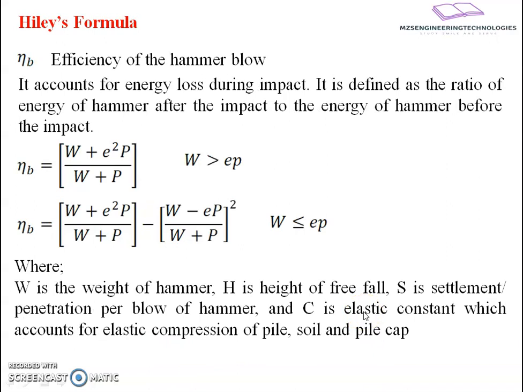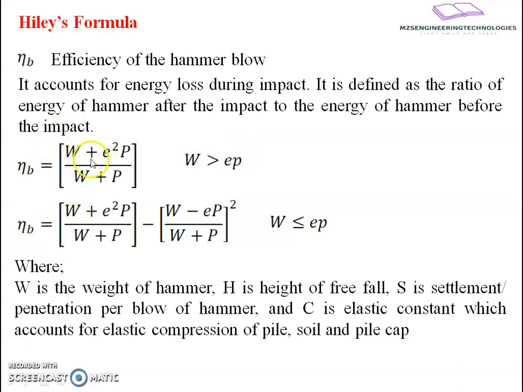Now, η_B, the efficiency of hammer blow. This efficiency of a hammer blow depends upon the coefficient of restitution, where there will be loss of energy during the rebound. Due consideration has been given to the coefficient, which will impact the load carrying capacity. This energy loss is defined in η_B as the ratio of the energy of the hammer after the impact to the energy of the hammer before the impact.